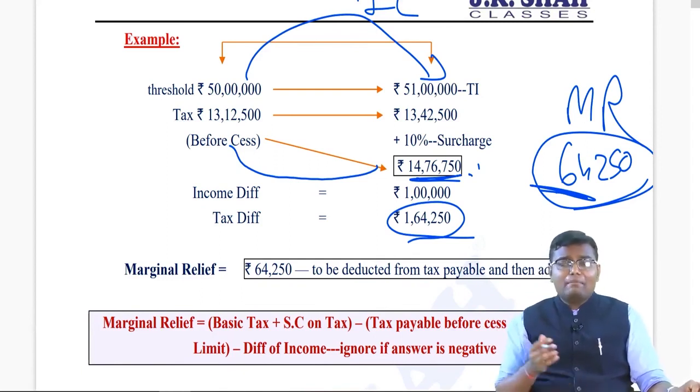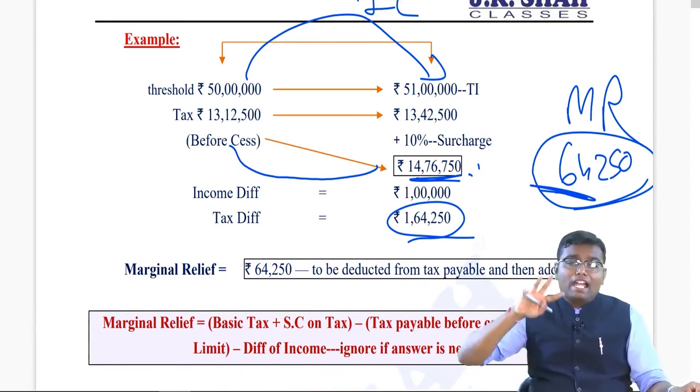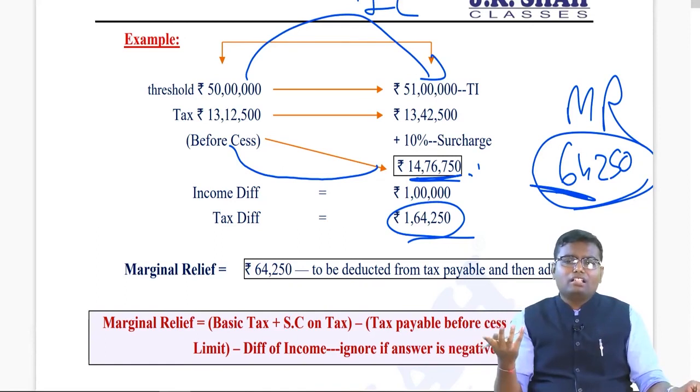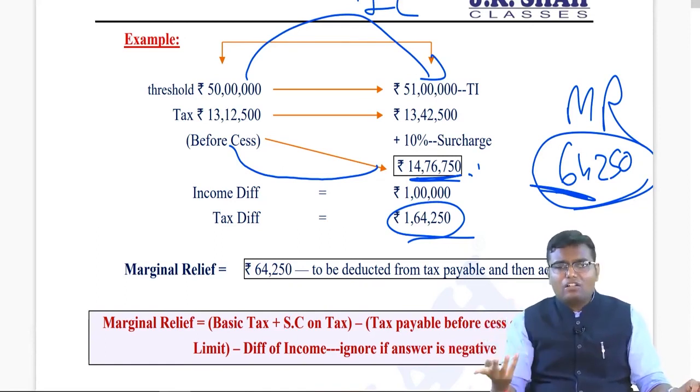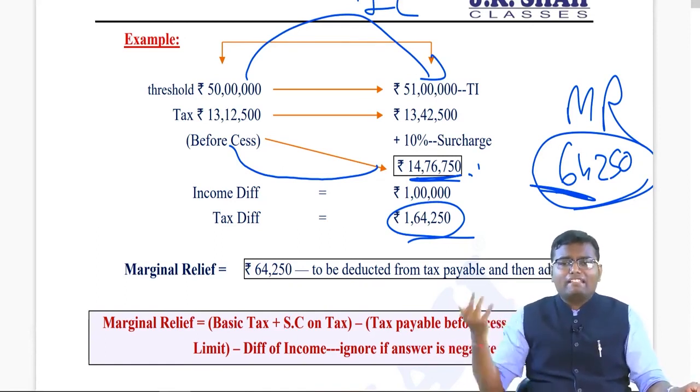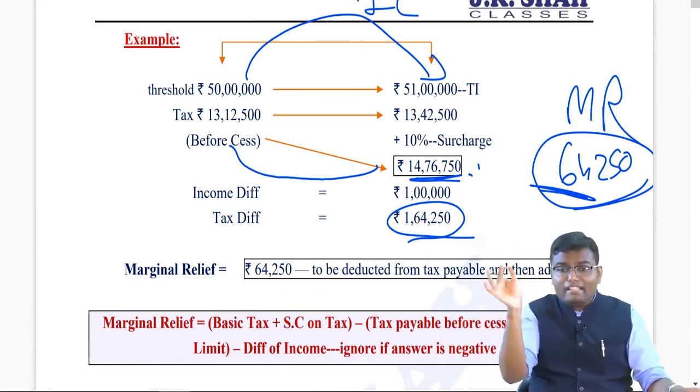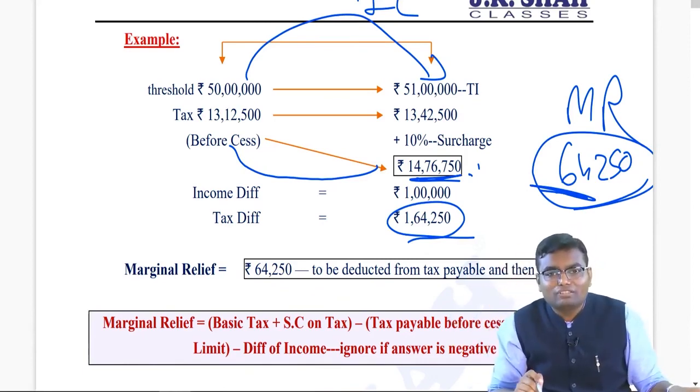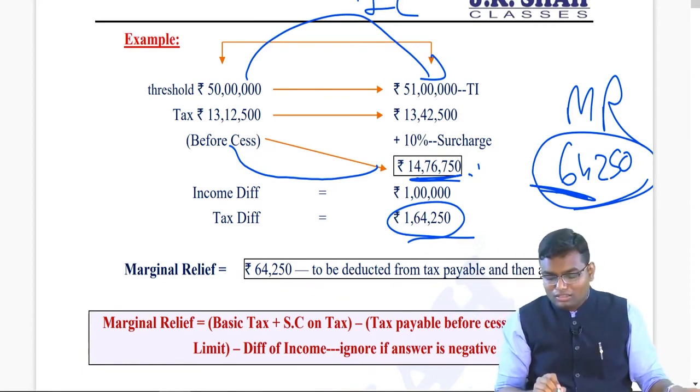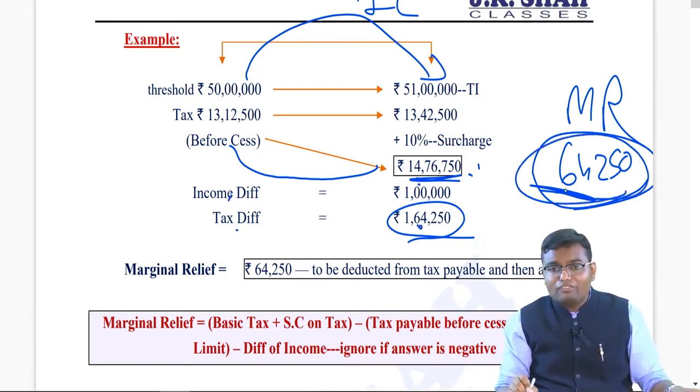So when can I say marginal relief is applicable? When, because of a difference of income, there is a difference of tax, and the difference of tax is more than the difference of income, the excess difference is called marginal relief. I hope you understood. When due to difference of income, a difference of tax arises, that extra difference of tax is called marginal relief.